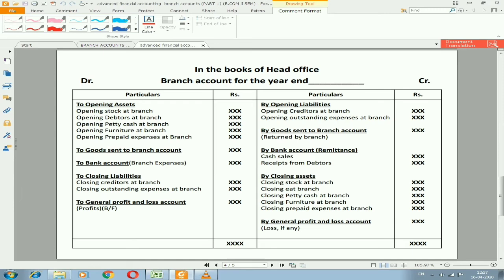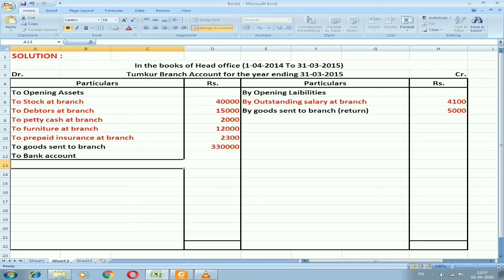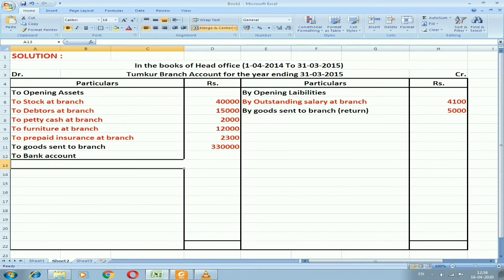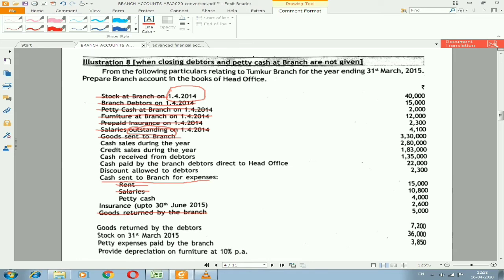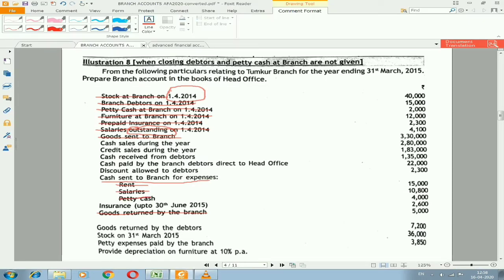Next, as per the format, we need to record a bank account. On both sides, on the debit side the bank account we are going to record with the expenditures. On the credit side the bank account we are going to record with the incomes. In the problem we have some expenditures, so that you can see cash sent to branch for expenses. These are the amounts which are sent by the head office to the branch in order to meet certain expenditures, like rent 15,000, salaries, to salaries, amount of rupees 10,800, to petty cash.